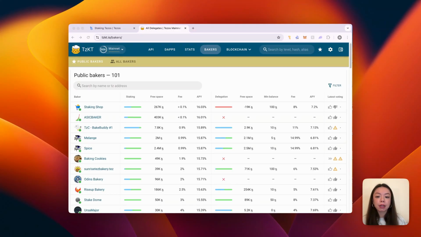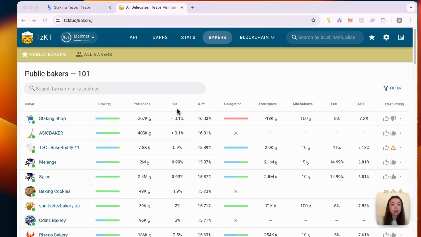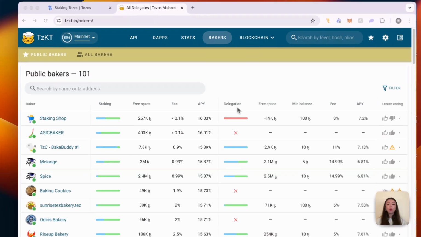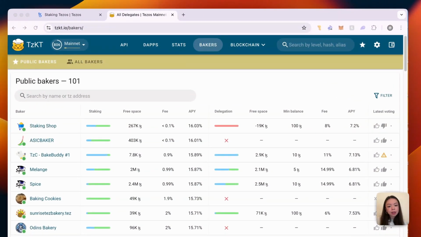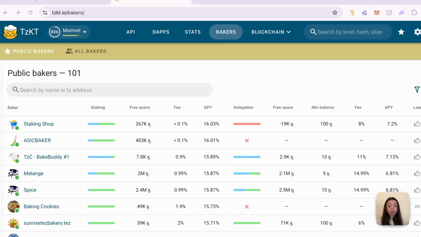So as we can see on this bakers page, we see some metrics here for things like free space, fee, and APY across staking and delegation. One thing to keep in mind is that bakers don't accept or reject your delegation or stake. That's why it's really important for you to do your own research. So let's break down the columns here. Let's look at the staking section. Here we have APY, so this is basically the rewards that you'll be getting from them for staking. Note that this is dynamic and not fixed. We also have fees, so this is the cut that bakers take from your rewards.